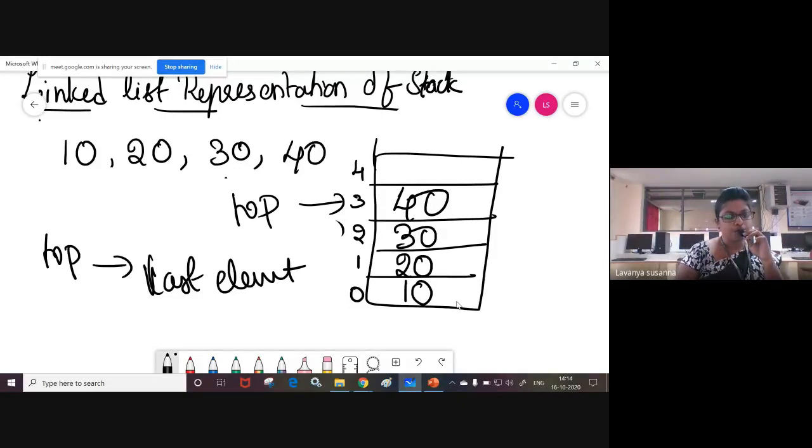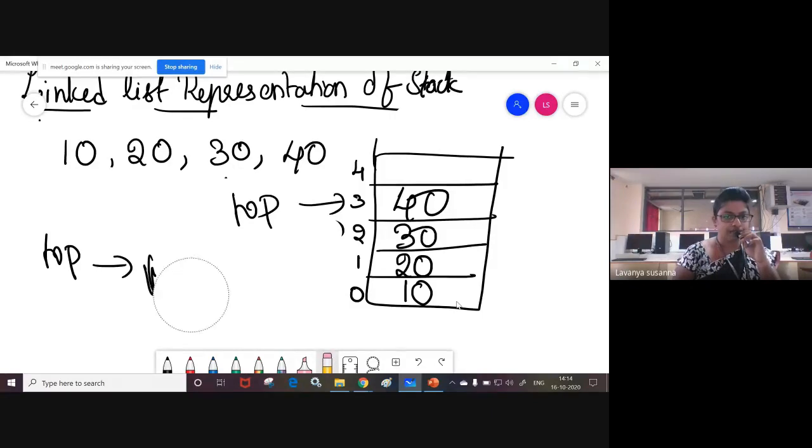Using top only, you can delete. Using top only, you are going to insert. Remember that stack is a linear data structure where insertion and deletion take place at one end only. That means using top only you are going to insert, and using top only you are going to delete. Here top is pointing to 40.